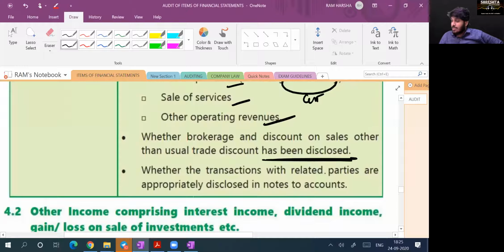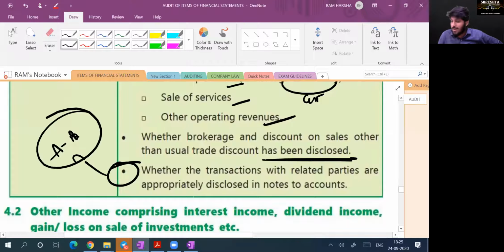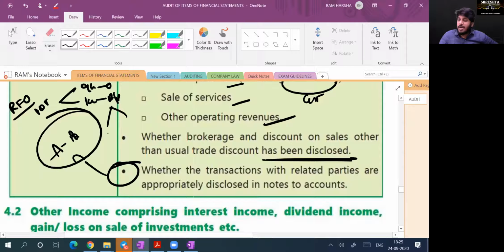Whether the transactions with related parties are disclosed separately, because all transactions with related parties have to be accounted separately. AS 18 disclosure requirement. They will be there as part of revenue from operations. Revenue from operations 10 crore. Out of it 9 crores to outsiders, 1 crore to related parties. Related parties: holding company 50 lakhs, subsidiary company 50 lakhs. Breakup.